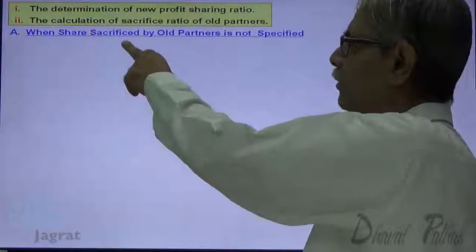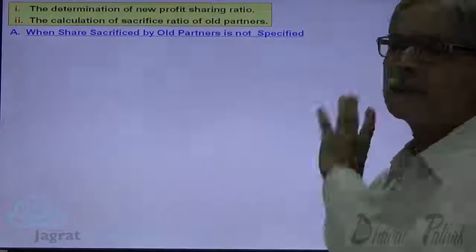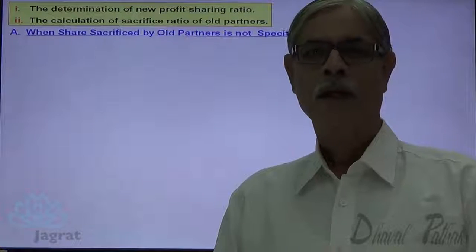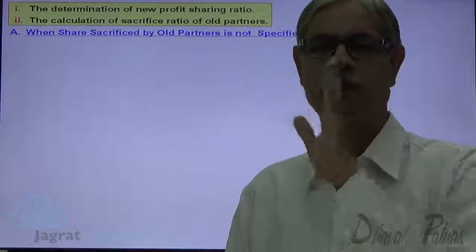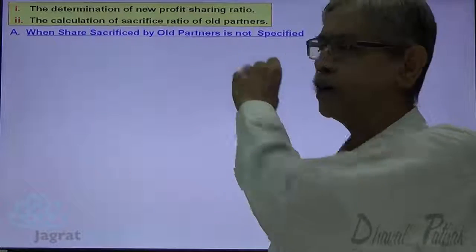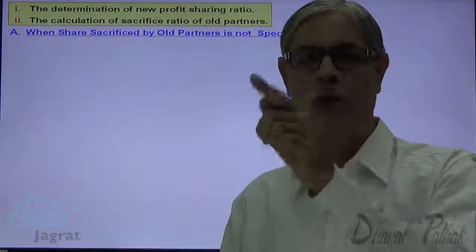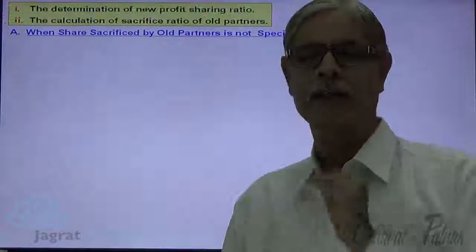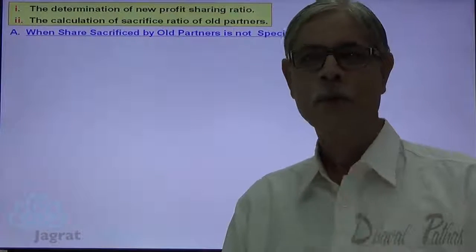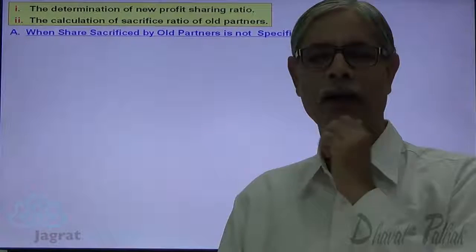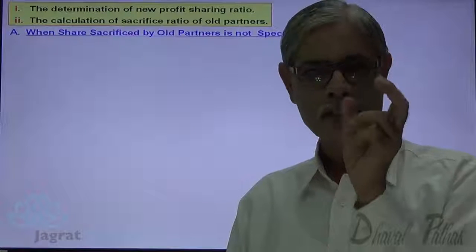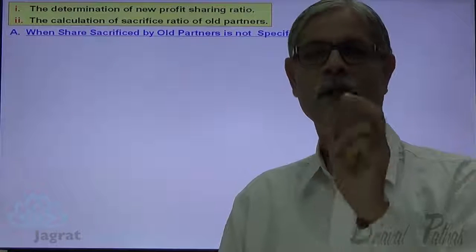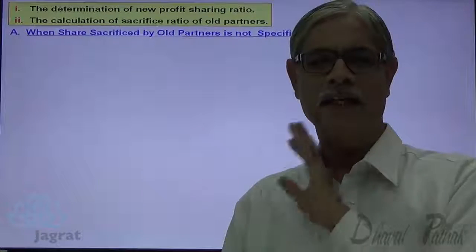When share sacrificed by old partner is not specified. Now, in this first situation I take, you are given the old profit sharing ratio. First point is given. You are given the share of a new partner. Second thing is given. You are not given share sacrificed by each partner, and you are also not given the new profit sharing ratio.